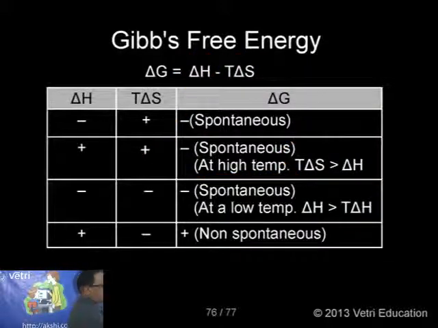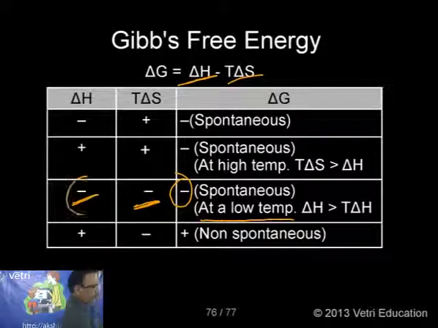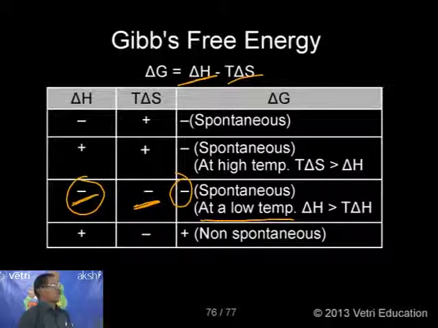And the third condition: if delta H is negative and T delta S value is also negative, the delta G will be negative, spontaneous. How is it feasible? At a very low temperature. Automatically all exothermic reactions will be spontaneous. So I can generalize now: all exothermic reactions will generally be spontaneous. Right.